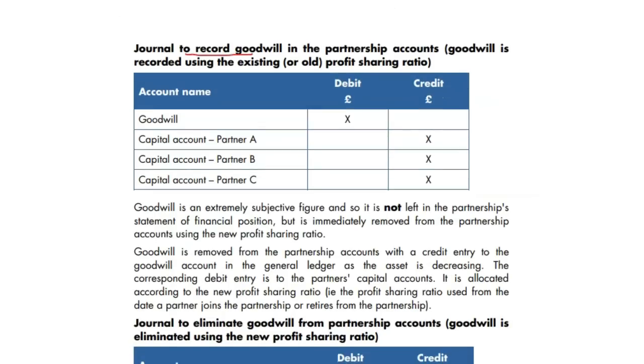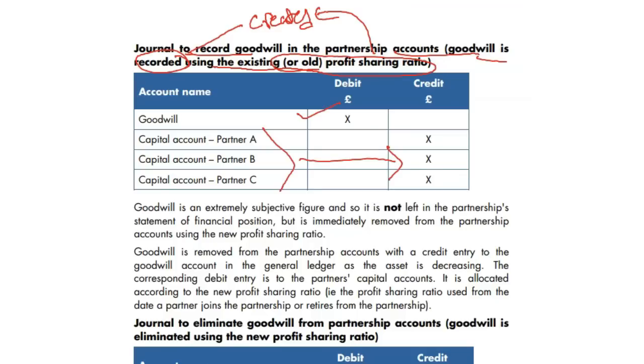Journal to record goodwill in the partnership accounts. Goodwill is recorded. Recorded means created, the one I said. Created or recorded, the same thing, using the existing or old profit sharing ratio. Please do remember, goodwill recorded or created is based on the old profit sharing ratio. So goodwill account debit, and the respective partners' capital accounts are credit.